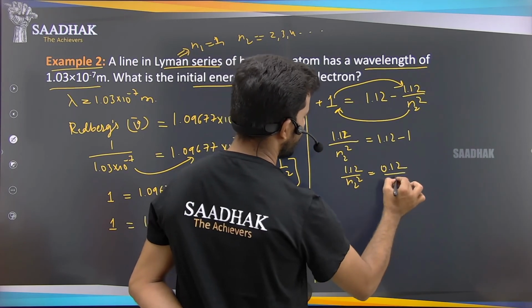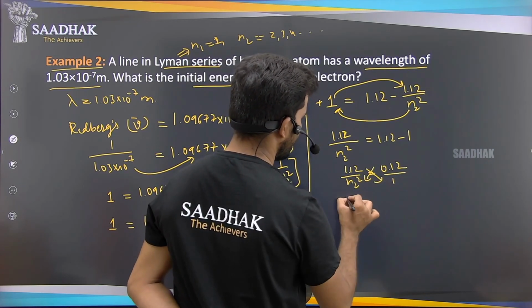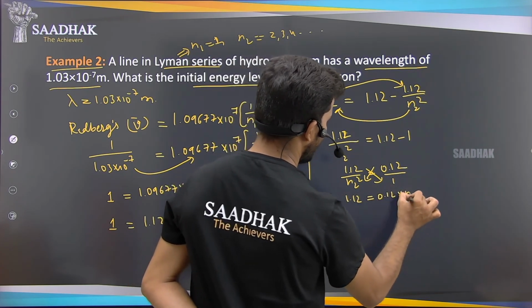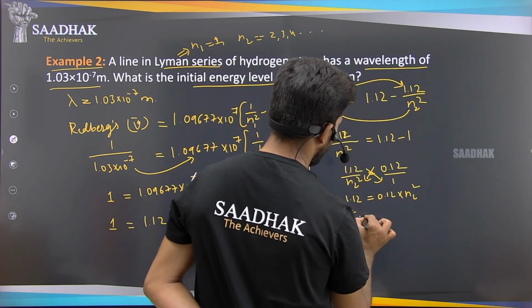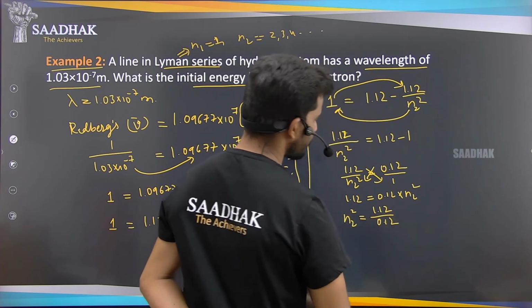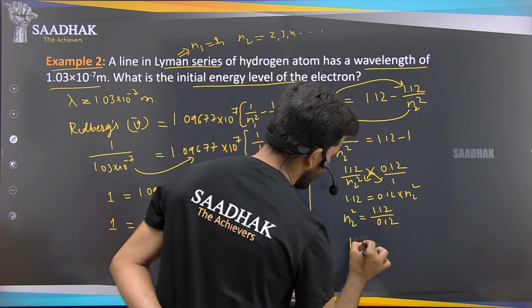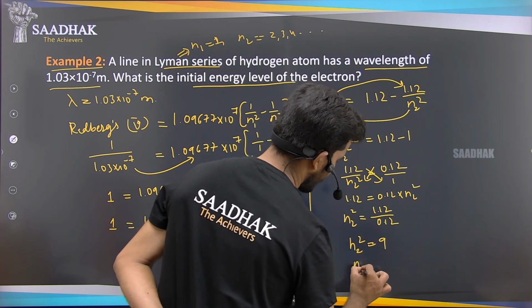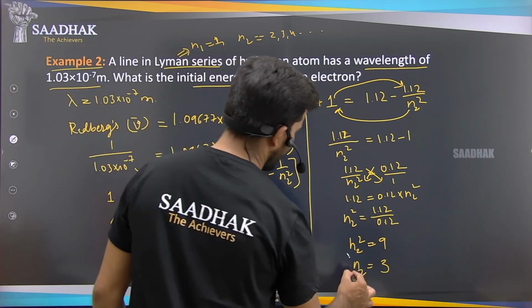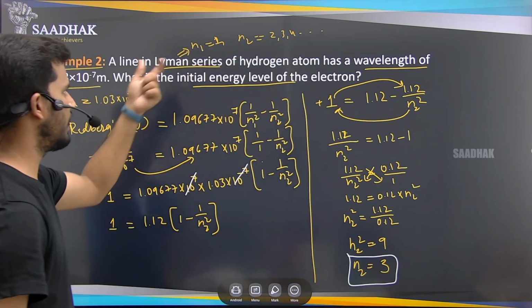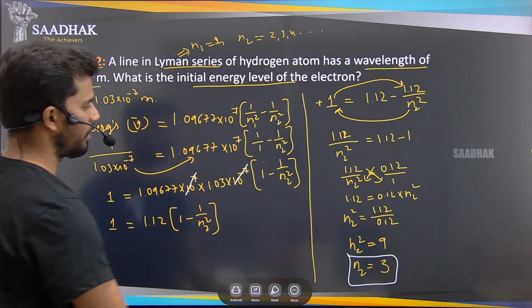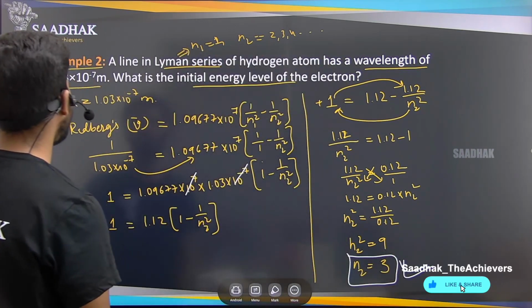Now I have to find this n2 square, so simply cross multiplying, that will be 1.12 equals 0.12 into n2 square. So n2 square equals 1.12 divided by 0.12, which is 9. So n2 will be equal to 3. So the initial energy level of the hydrogen atom in the Lyman series when the wavelength lambda is 1.03 into 10 to the minus 7 is 3. So this is about the second example.